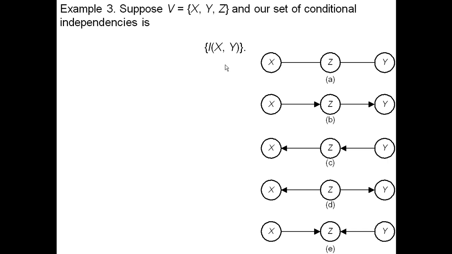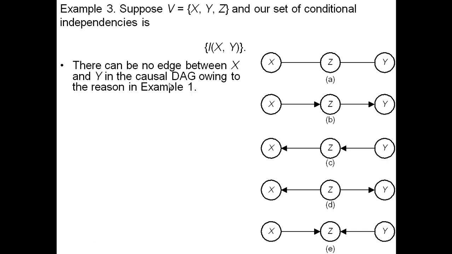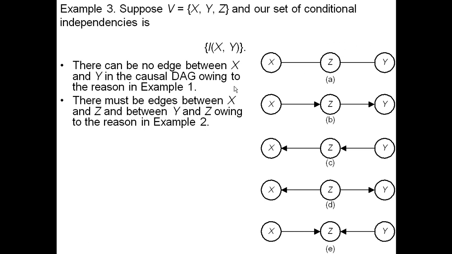Suppose we have three variables, x, y, and z, and our set of conditional independencies is that x and y are independent. There can be no edge between x and y owing to the reason in example 1. All right, x and y are independent, so there can't be an edge between them, because that would say that they're dependent. There must be an edge between x and z, owing to the reason in example 2.